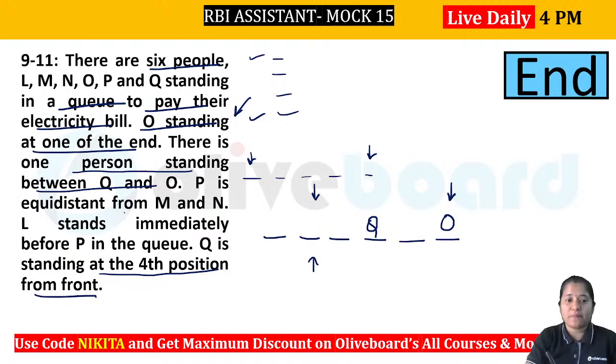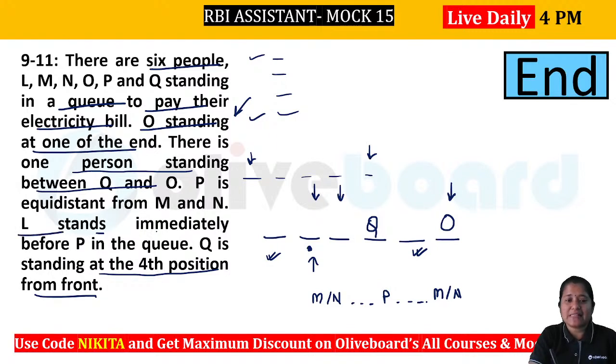Okay. Now P is equidistant from M and N. So that means there is M and N here, and somewhere between we have P, and then again we have M and N, right? So this has to be the structure. Now where can we place this? That is P is exactly midway between M and N. You can see that if you place your P here, then yes, we can have this situation for M and N. Similarly, if we place your P here, then also M and N can be neighboring each other. So we have two cases. We will check that out, right?